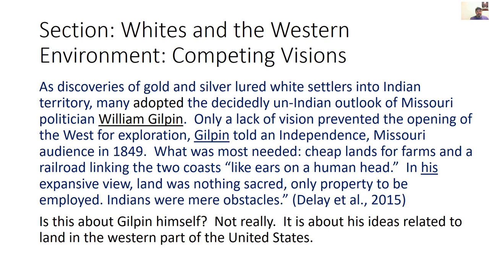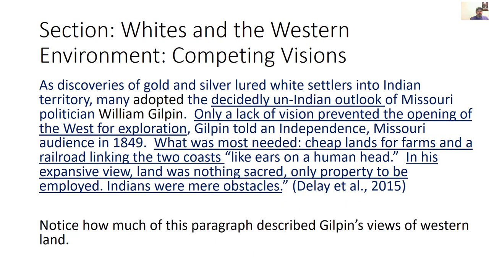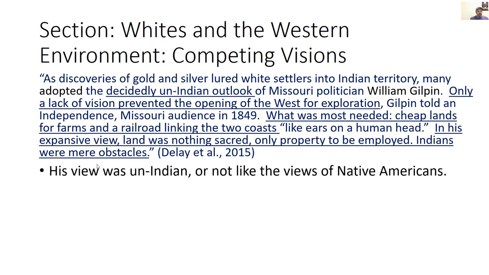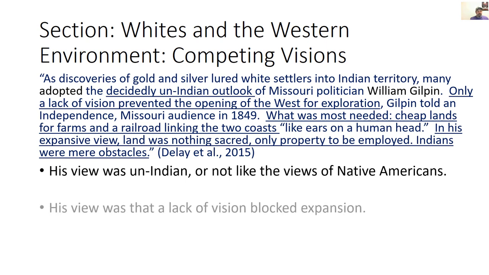Notice the paragraph mentions Gilpin several times. Is this about Gilpin himself? Not really. It is about his ideas related to land in the western part of the United States. Notice how much of the paragraph describes Gilpin's view of Western land. His view was un-Indian, or not like the views of Native Americans.